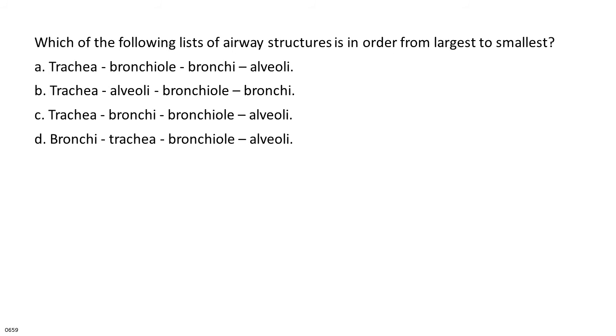Which of the following lists of airway structures is in order from largest to smallest? A. Trachea, bronchiole, bronchi, alveoli. B. Trachea, alveoli, bronchiole, bronchi. C. Trachea, bronchi, bronchiole, alveoli. D. Bronchi, trachea, bronchiole, alveoli.